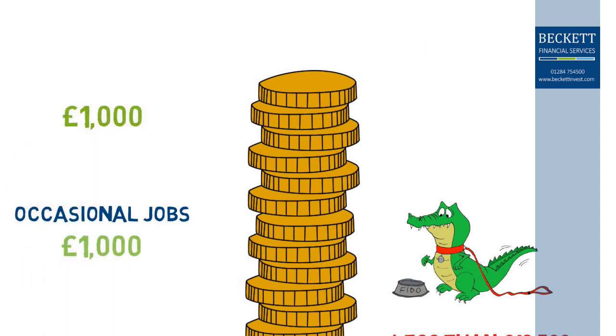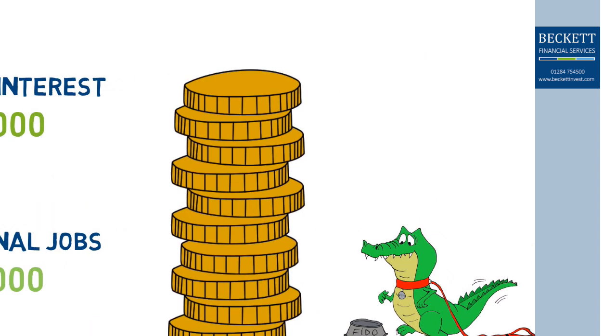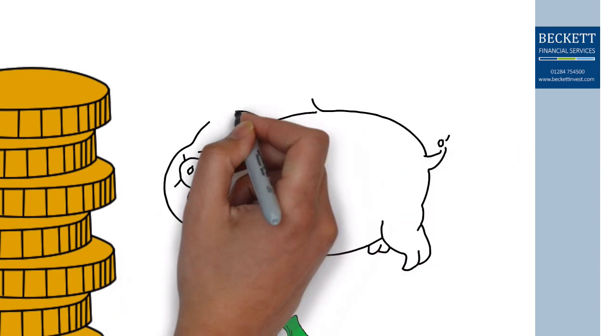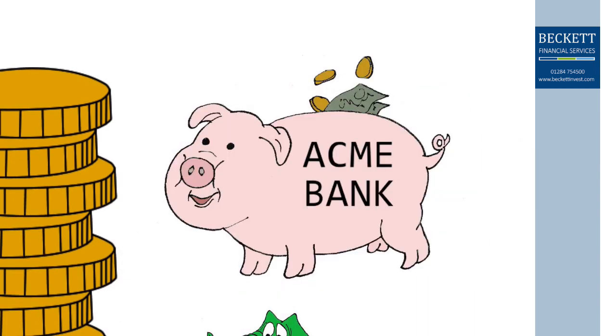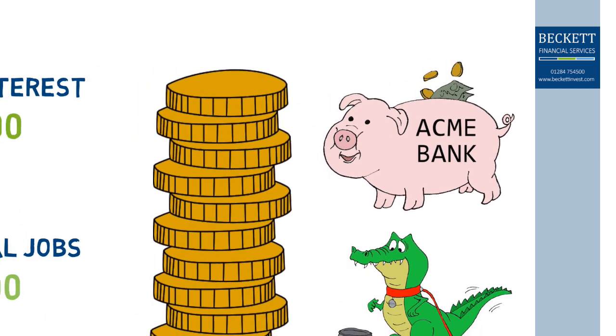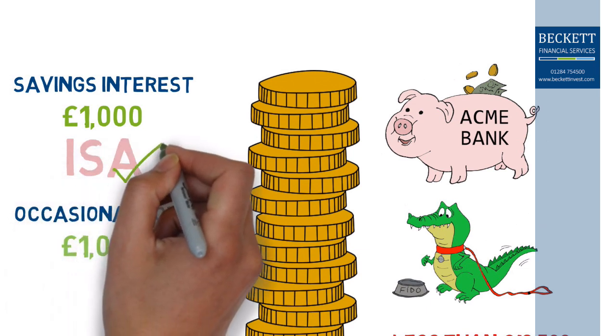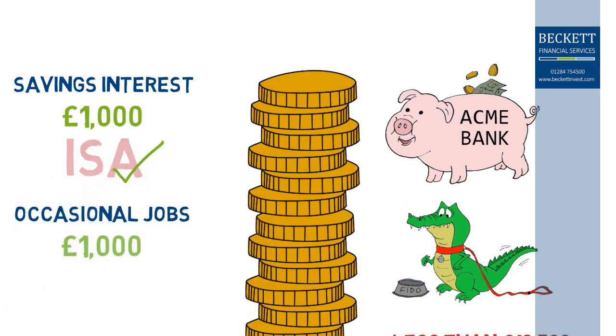If you are a higher rate taxpayer, you are allowed up to £500 of interest savings without having to pay tax, but additional rate taxpayers lose the allowance altogether. But any interest you receive from savings in an ISA is completely free of tax, no matter how much you earn, so you should consider making use of this tax wrapper.